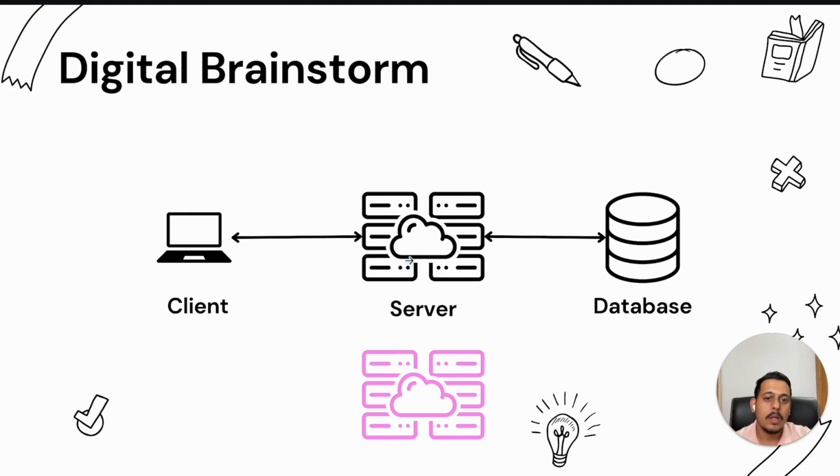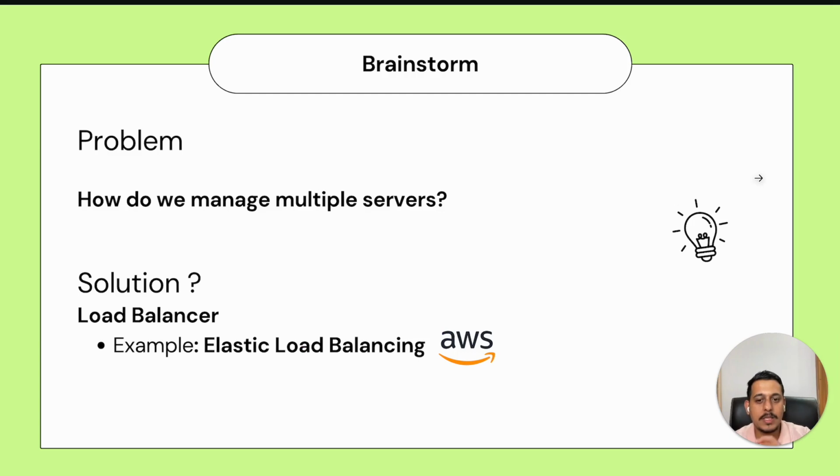That's one. Now, let's assume we give some random logic to this client so that it communicates with this server. If it keeps on communicating with this server, even if we have the second server, it won't get any load, any request, any clients. So this one is still overloaded, this one is not. For example, if you are having a team project of 5 people, someone who is doing really hard work will keep on getting more and more work, and someone who is not interested in doing work will not get any work. So the work overload is not managed between all the team members, right? That's a common problem. So for this, the first solution which comes is load balancing.